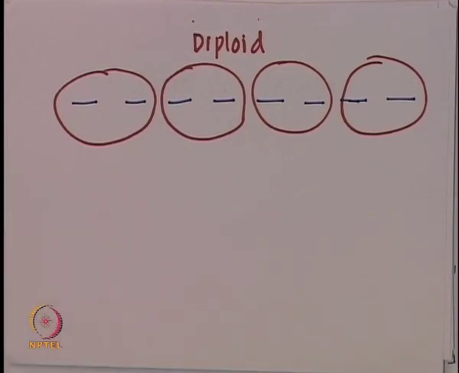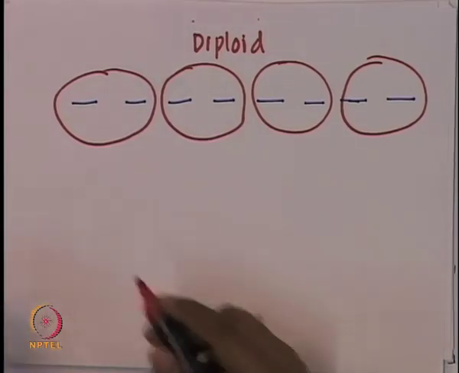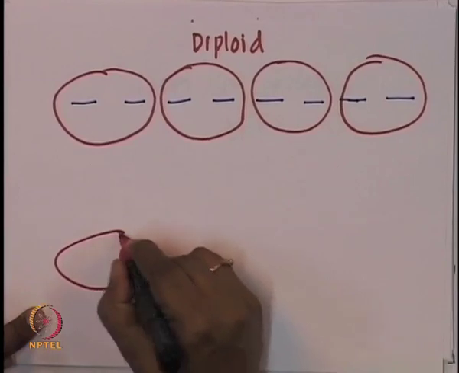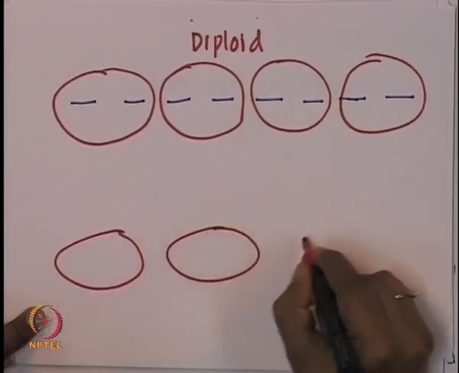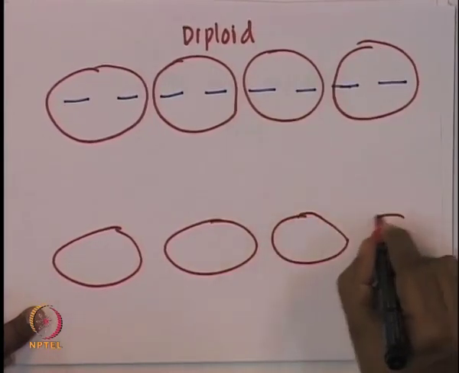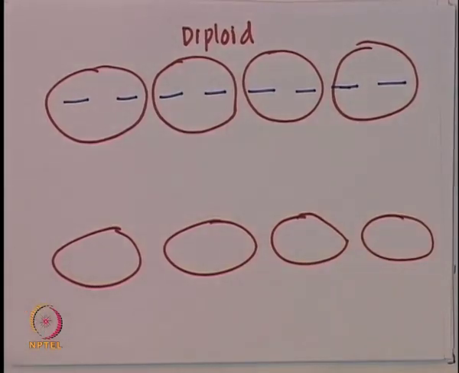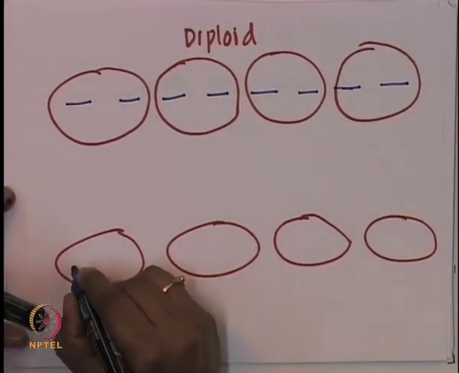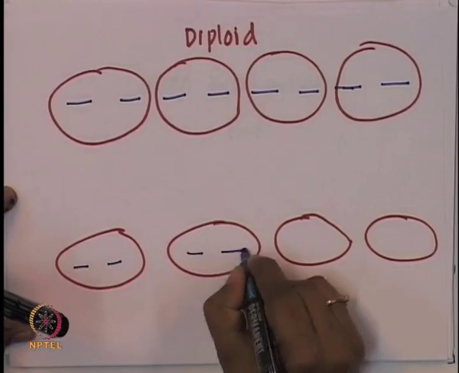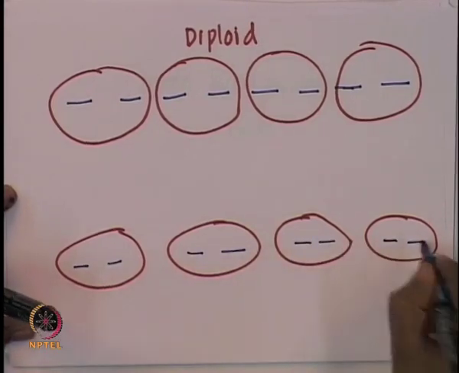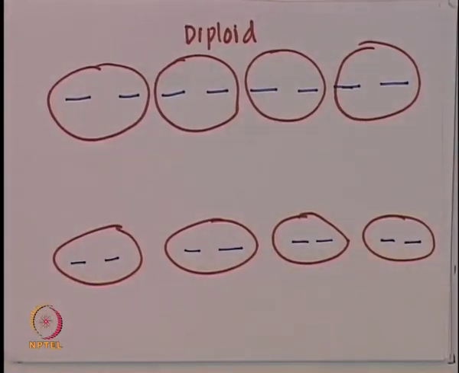Now we have offsprings, and again let us draw offsprings. So this is an offspring individual, and this is an offspring individual, this is an offspring individual, offspring individual. This offspring individual will have again 2 chromosomes. Now let us try to draw the arrow that we learned the same way.